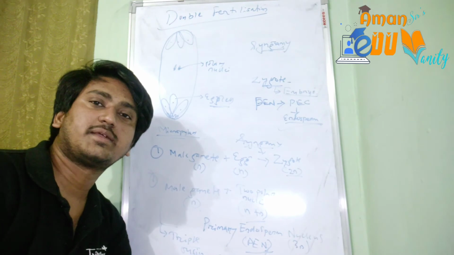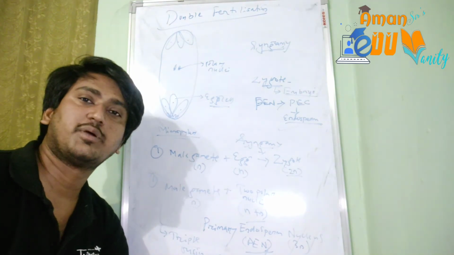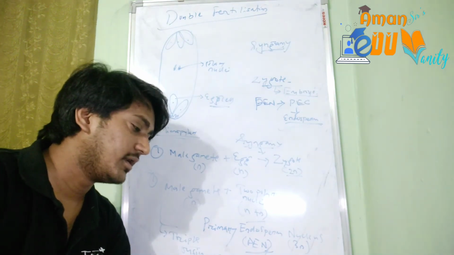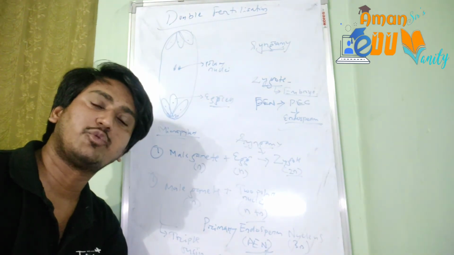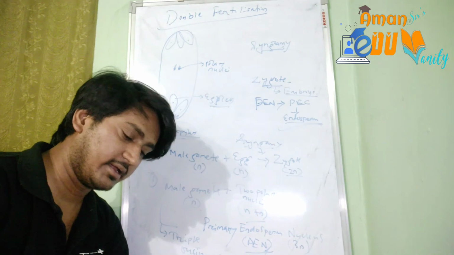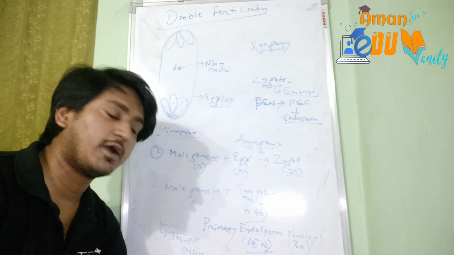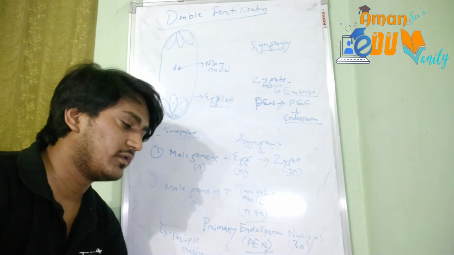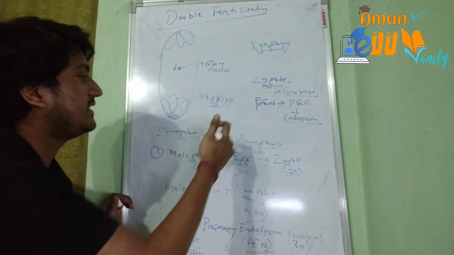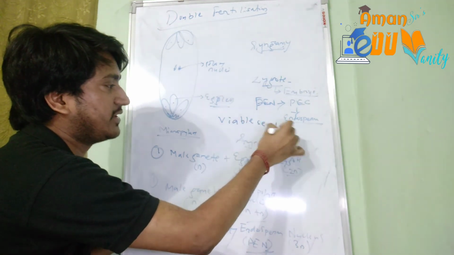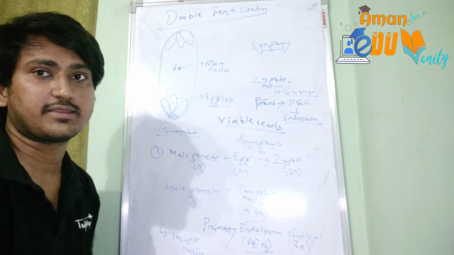So the formation of the endosperm together with the zygote is of utmost importance here, because double fertilization is found to be universal, and it occurs among all the angiosperms, and it must occur without fail to form viable seeds. Viable seeds are important for producing the next generation of plants.